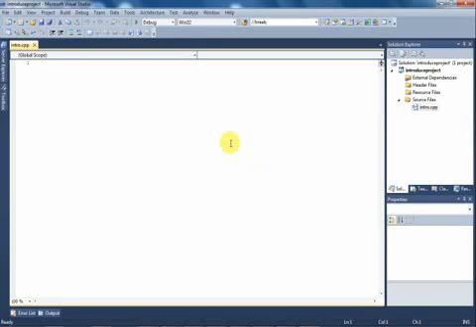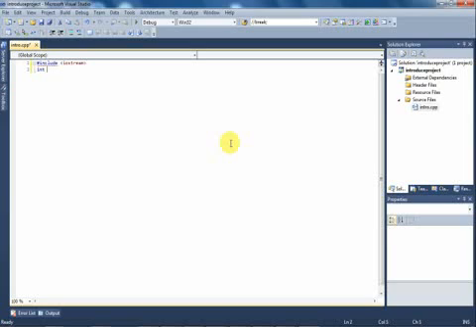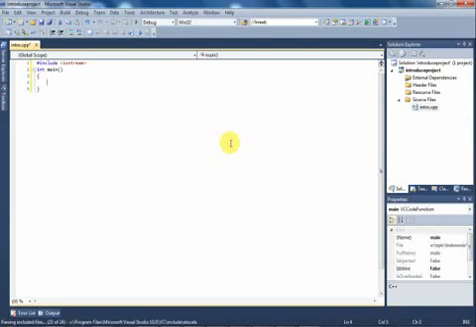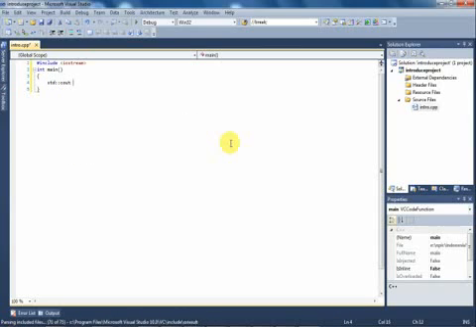And for writing the program, first we must include the library, and int main, and then for C++ we must call std and use cout to print a string, like Welcome to C++.